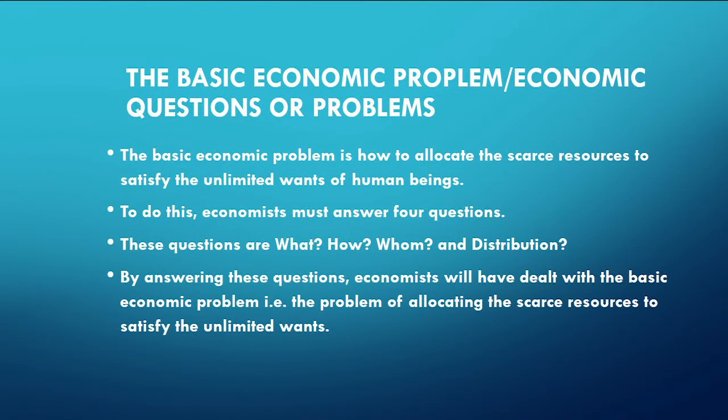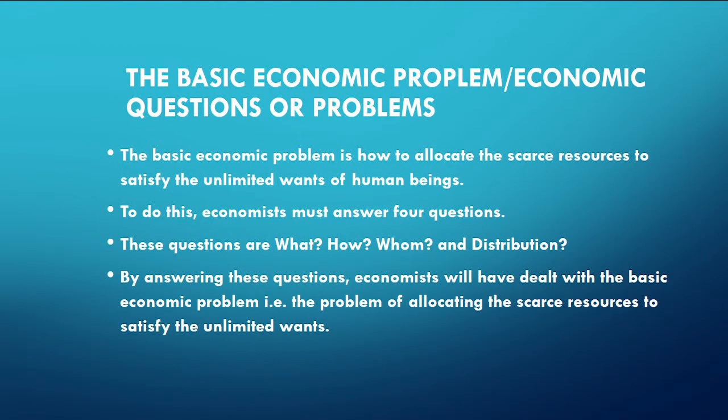To do this, economists must answer 4 questions. These questions are: what, how, whom, and distribution. That is the question of what, the question of how, the question of whom, and the question of distribution.